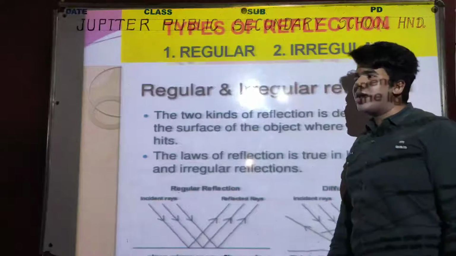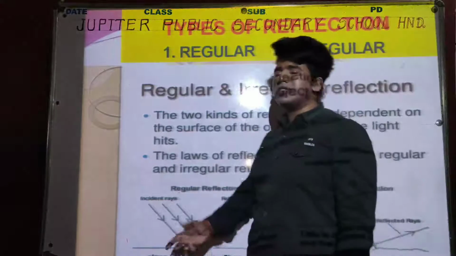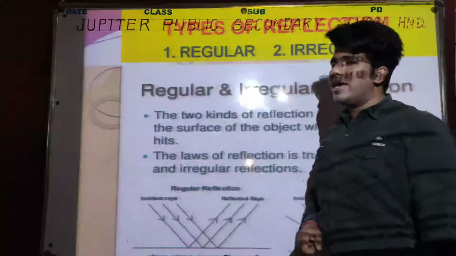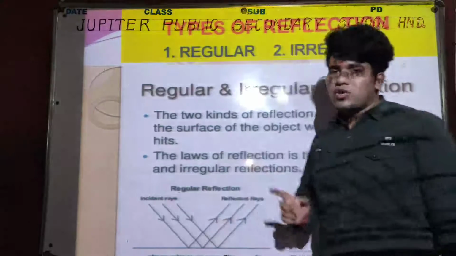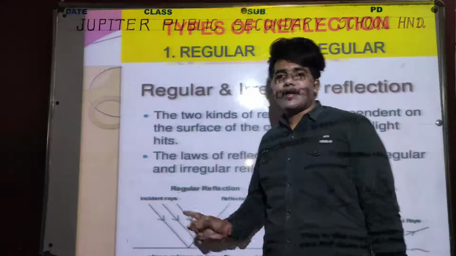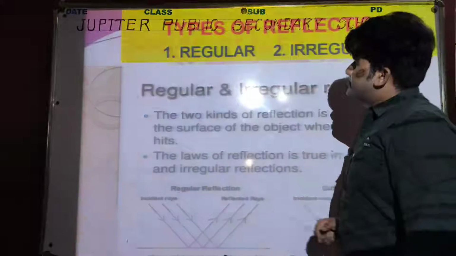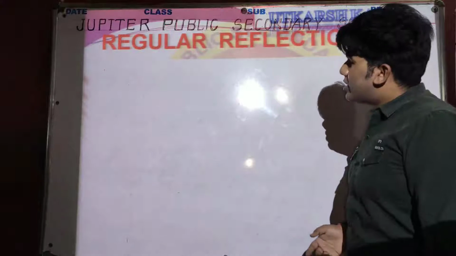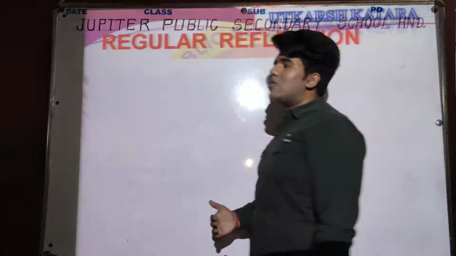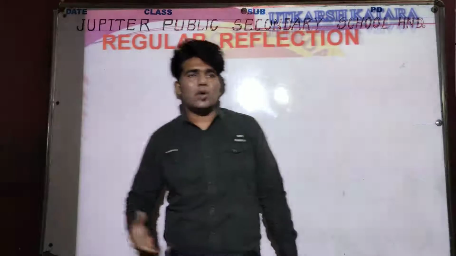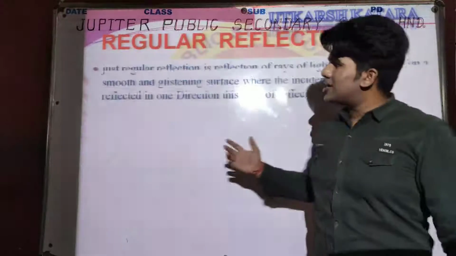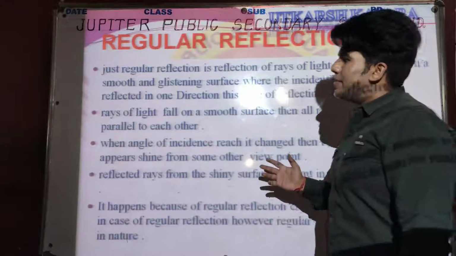The basic difference we discussed in the previous lecture. You can get the first online lecture of the light chapter on the YouTube channel. Then we discussed regular reflection one by one, the whole description of these types of reflection, regular reflection and irregular reflection.